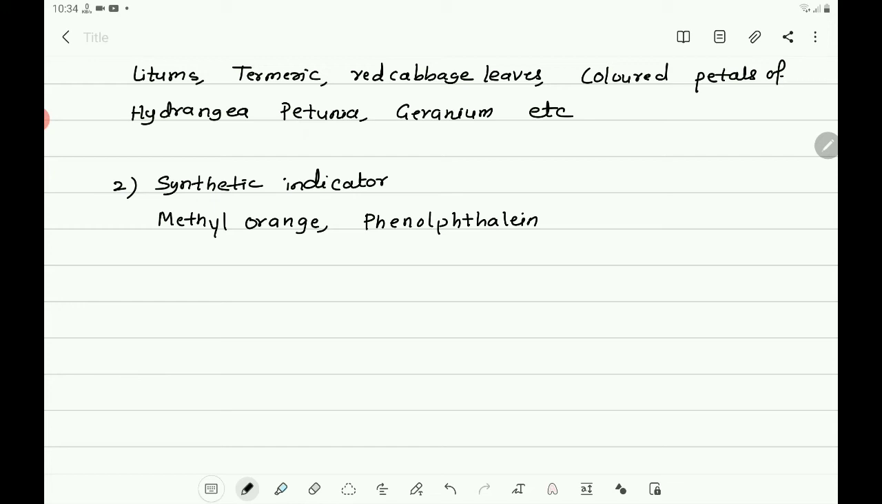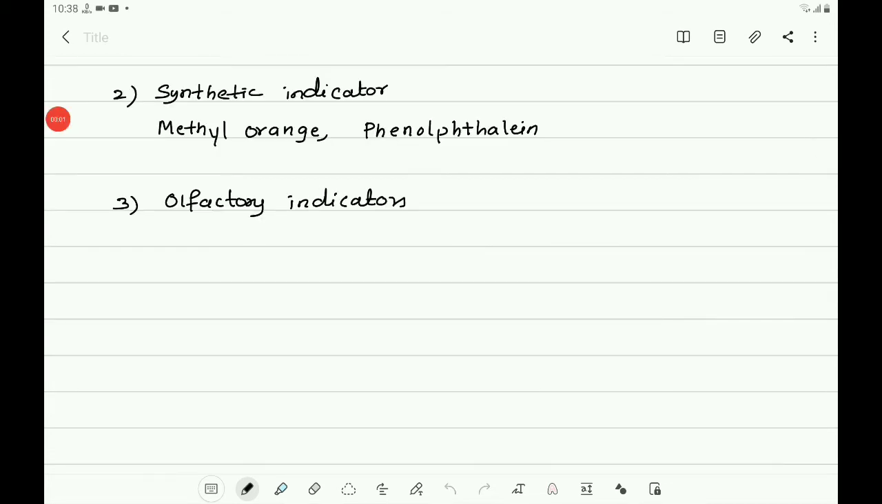These two are the indicators which are chemically synthesized. Then the third one is olfactory indicators. What are olfactory indicators? The substances whose odor changes in acidic or basic medium are called olfactory indicators.